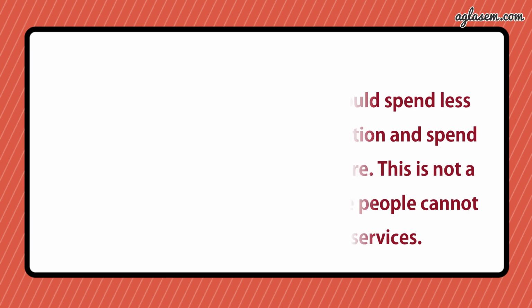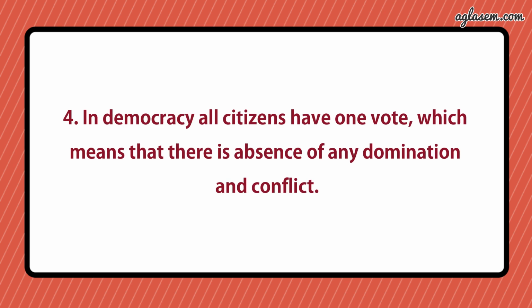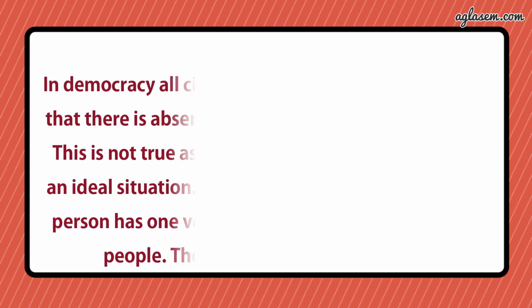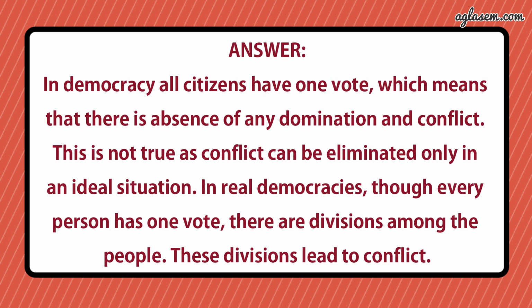The fourth is, in democracy all citizens have one vote, which means that there is an absence of any domination and conflict. So the answer is, this is not true, as conflict can be eliminated only in an ideal situation. In real democracies, though every person has one vote, there are divisions among the people and these divisions lead to conflict.